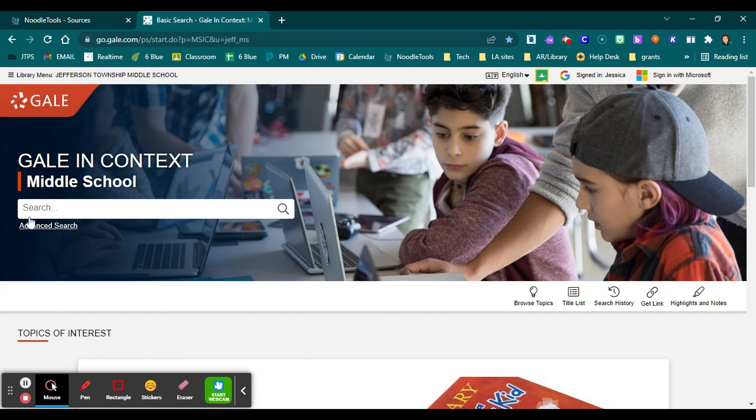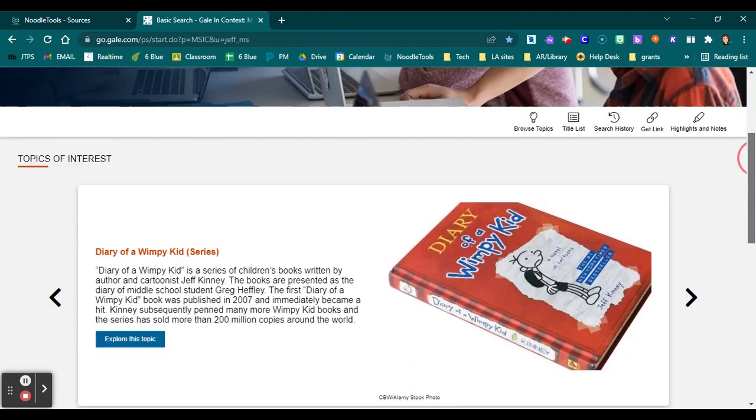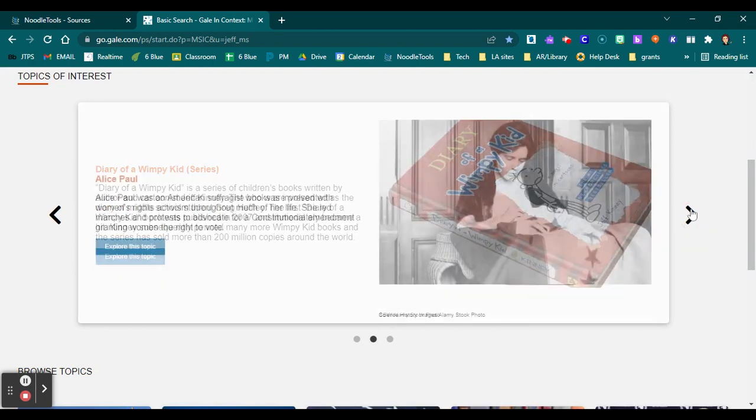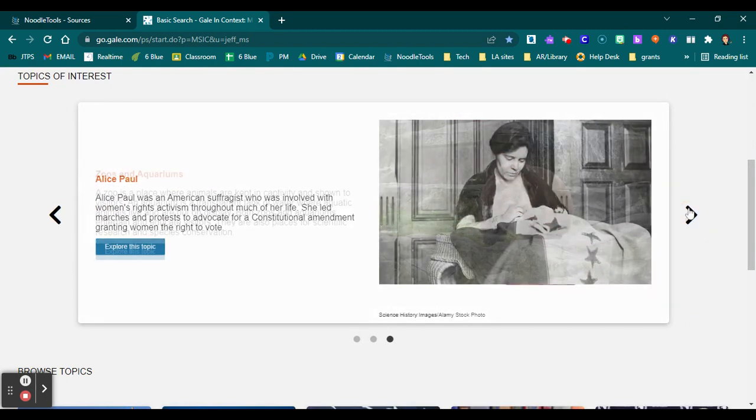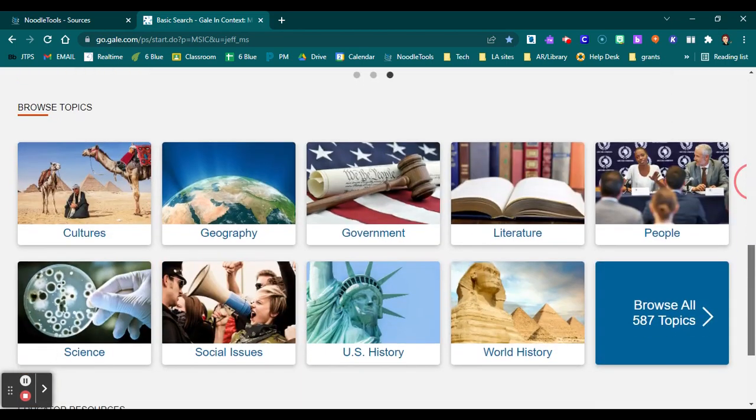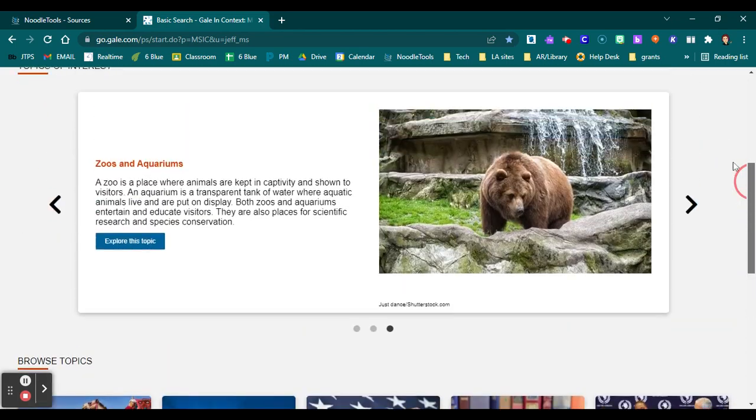You have the search bar up here. You can do a basic search and an advanced search. You have topics of interest. These always change from week to week. It is Women's History Month, which is why the Alice Paul article is up here. Then you have browsing topics.